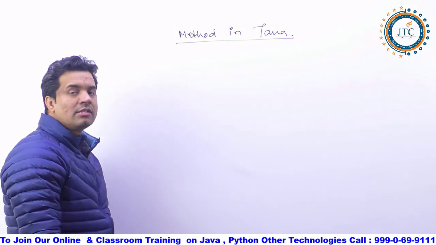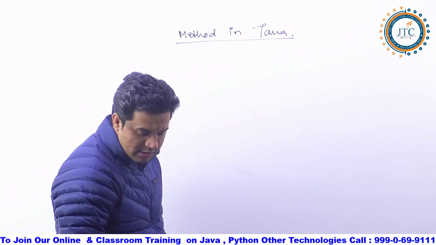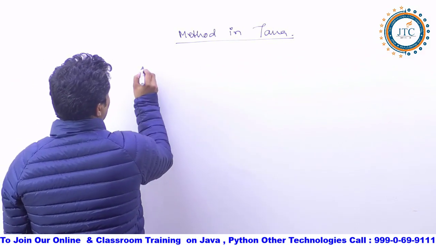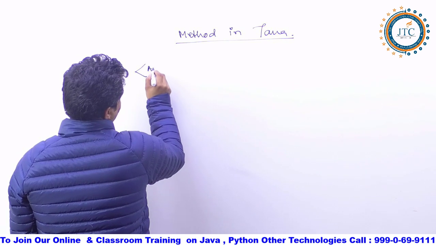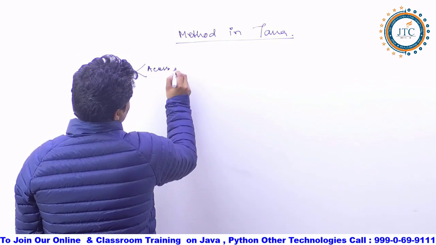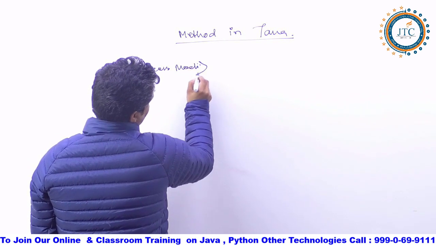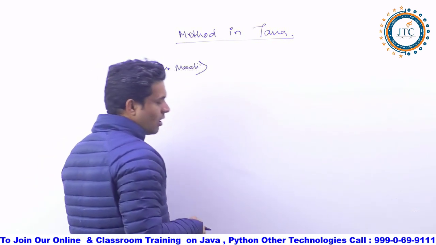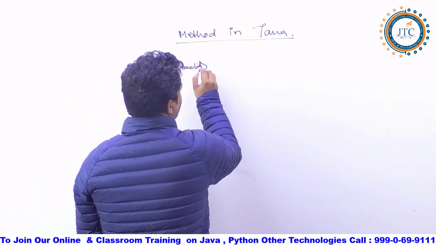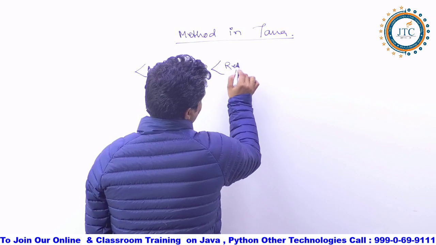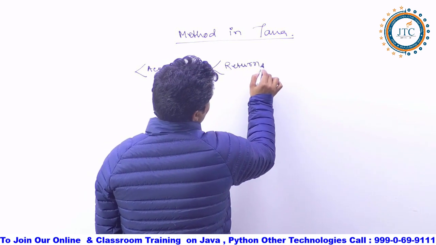When I am saying methods in Java, see here, first we are writing access modifiers. Next I am writing the return type.